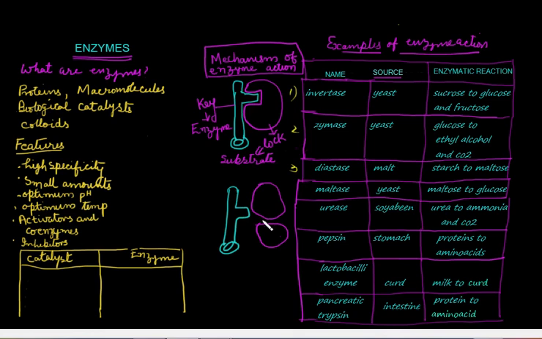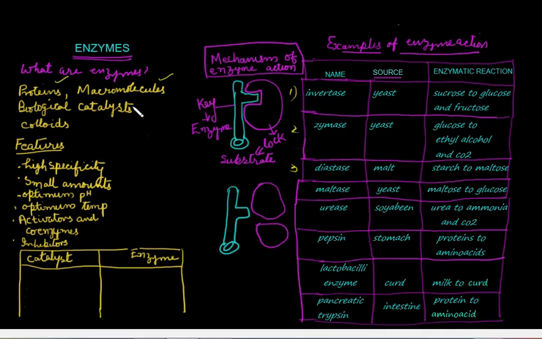Enzymes play a very important role in digestion of nutrients in our own body. Life processes cannot proceed without enzyme catalyzed reactions. Let us see what these enzymes are. These enzymes are proteins. They are macromolecules. What do you mean by macromolecules? They have very large molecular mass.